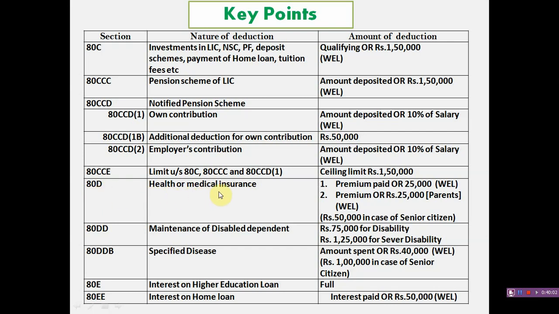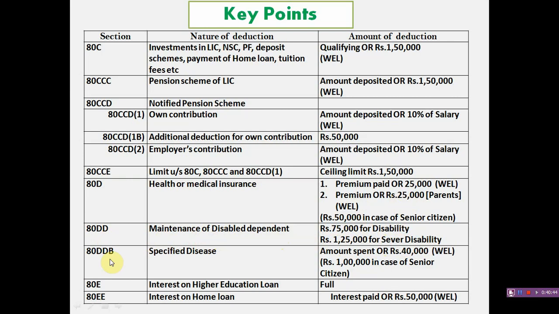And next we discussed 80D, it is for the medical insurance. Here two items or amount of deduction an assessee can claim, that is 25,000 for the medical insurance for self, spouse or children, plus additional deduction on the health insurance premium of the parents. 80DD, it is maintenance or medical treatment of disabled person, flat 75,000 for disability, 1,25,000 for severe disability.